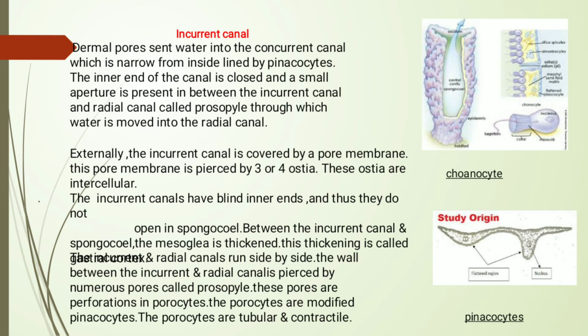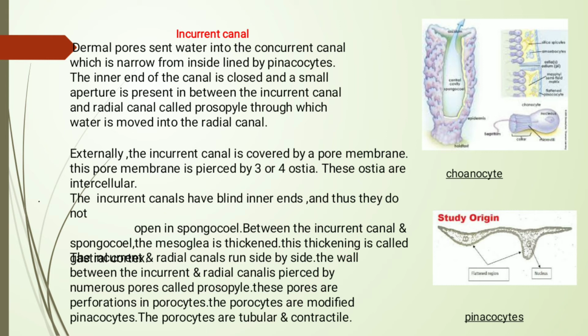Externally, the incurrent canal is covered by a pore membrane. This pore membrane is pierced by 3 or 4 ostia. These ostia are intercellular. The incurrent canals have blind inner ends and thus they do not open in the spongocoel.